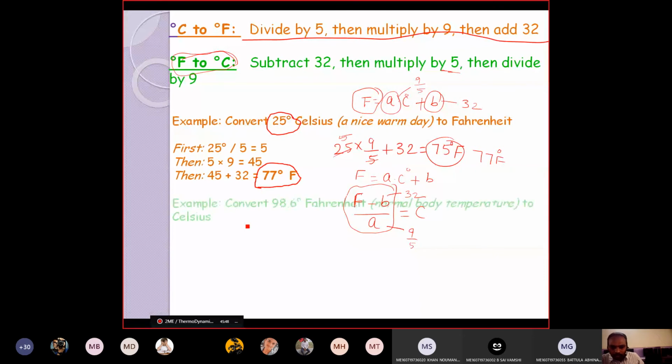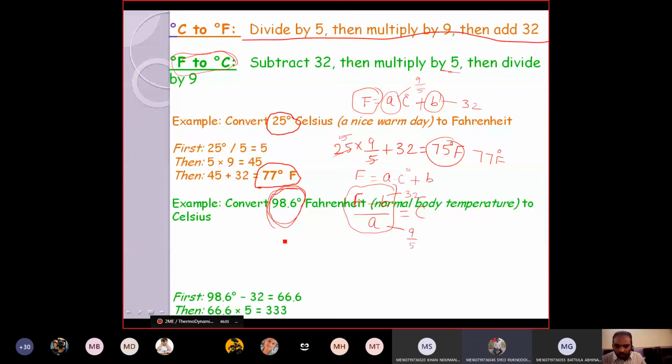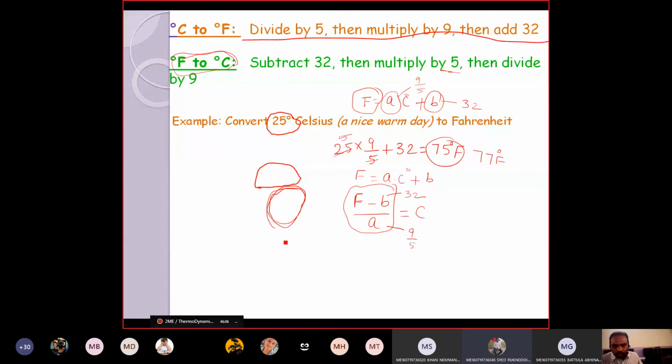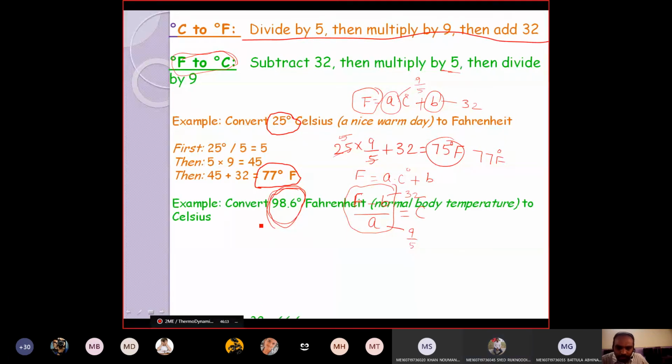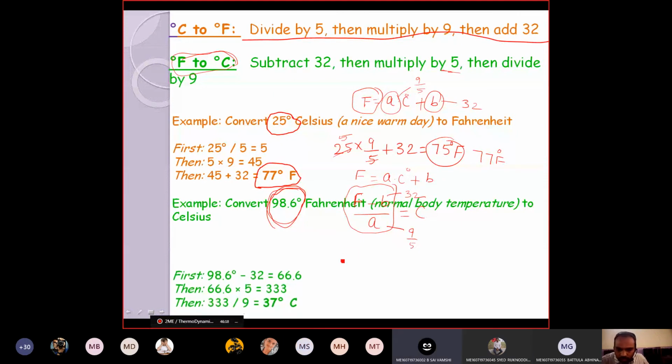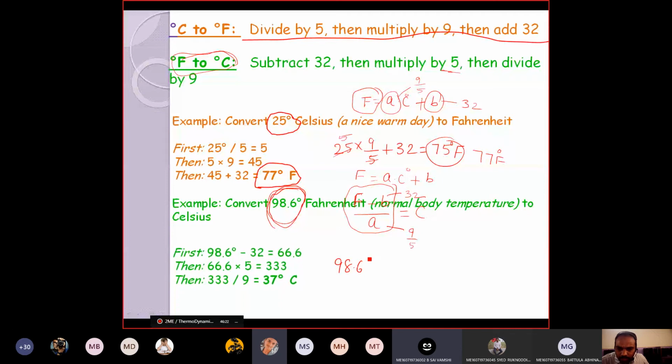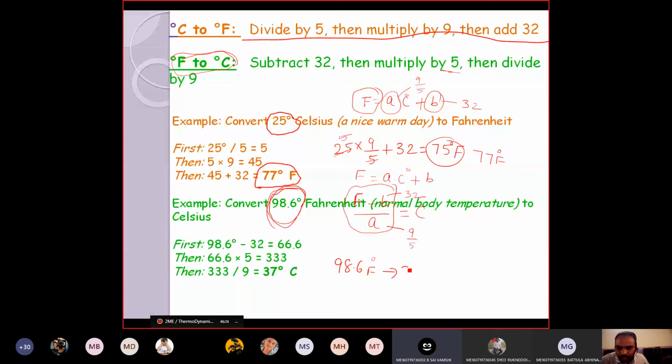Now tell me, I have 98.6 Fahrenheit. Convert it into the corresponding Celsius scale. 98.6 degrees Fahrenheit is equal to 37 degrees centigrade.